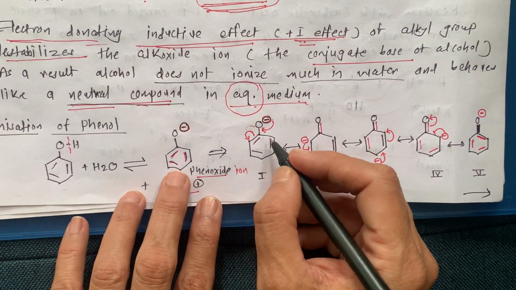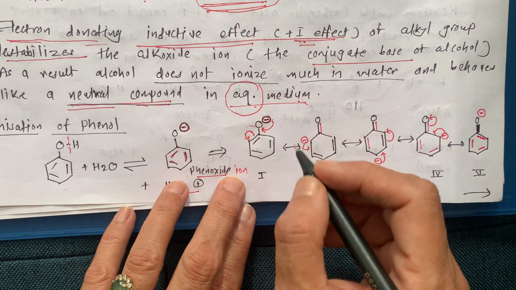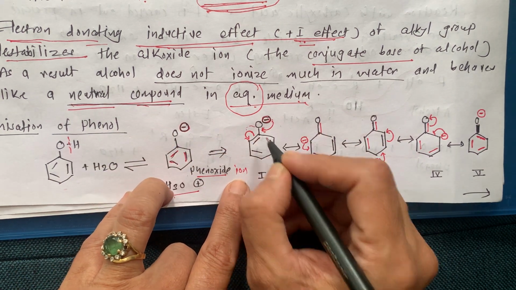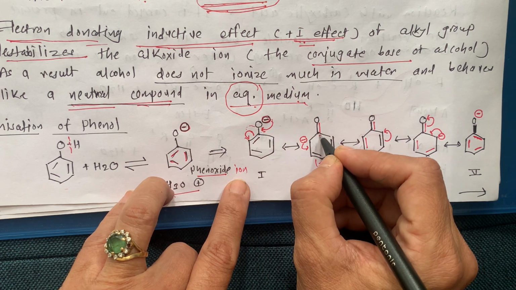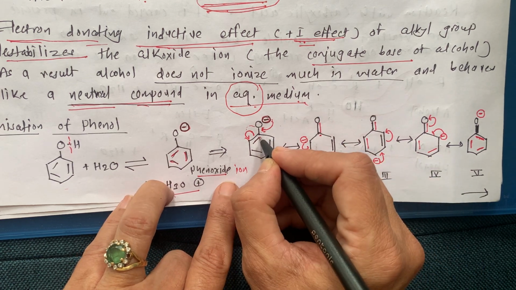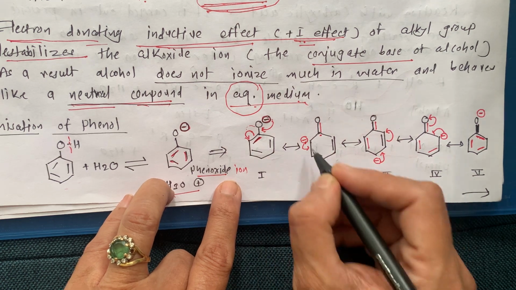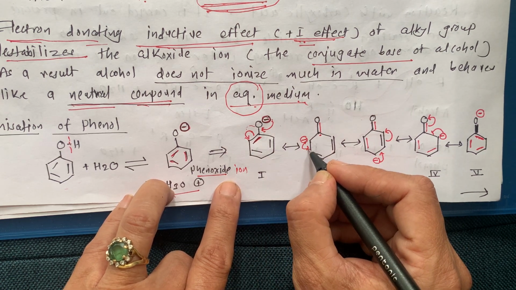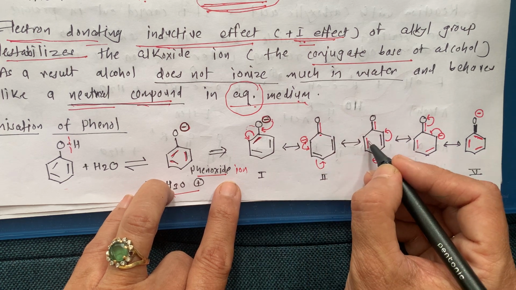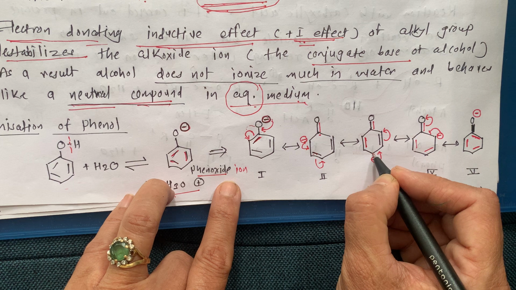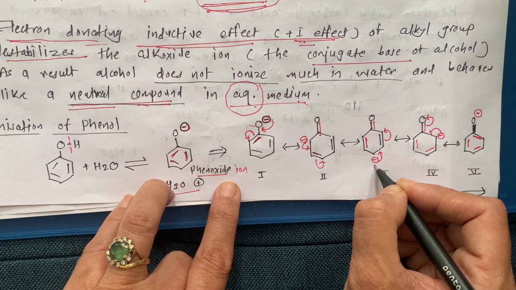Since oxygen is electronegative, the negative charge is going to move like this. Here there is formation of a double bond. As here there is a double bond, this bond has to give its electrons to this carbon in this way. Then these electrons move, the negative charge moves here, there is formation of a double bond, and this double bond will move to this carbon, so there is formation of negative charge.